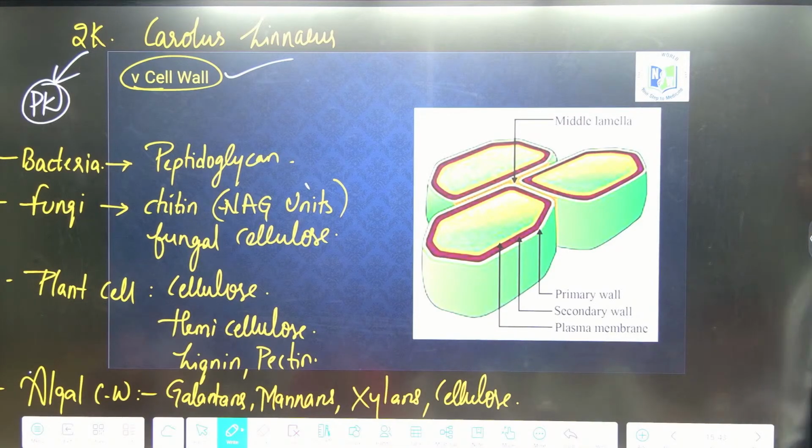Done, ma? Done, right? Yeah. So here, first the formation of the cell wall. To know about this, you have to know about cell division, how it happens inside a plant cell.